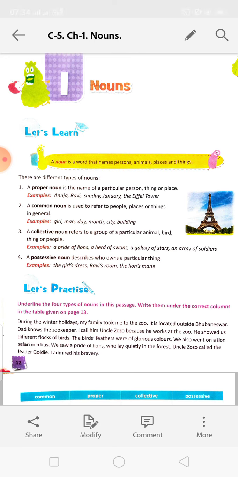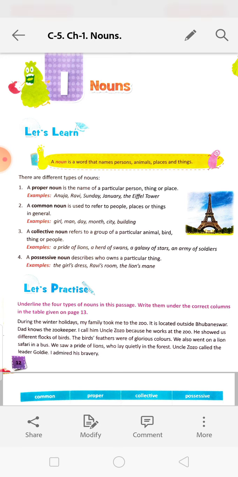Girl, Anuja. Girl is a common noun because many girls are there. But when we are talking about Anuja, that means it is a particular girl. Okay. So common noun means in general, and proper noun means when we are giving a particular name to the general names, that is called proper noun.